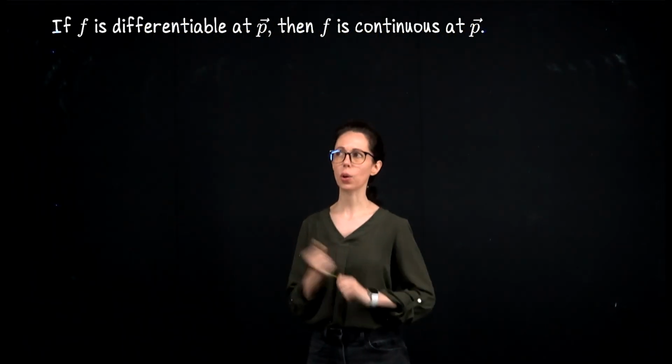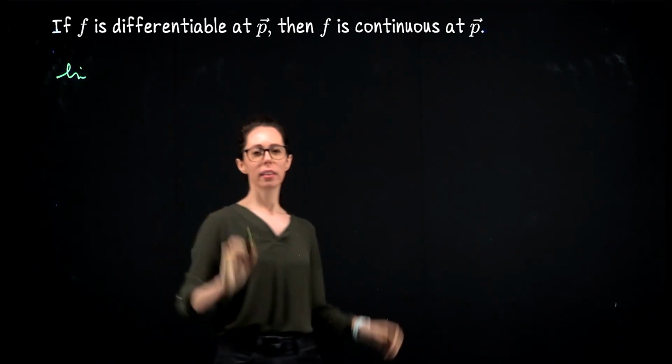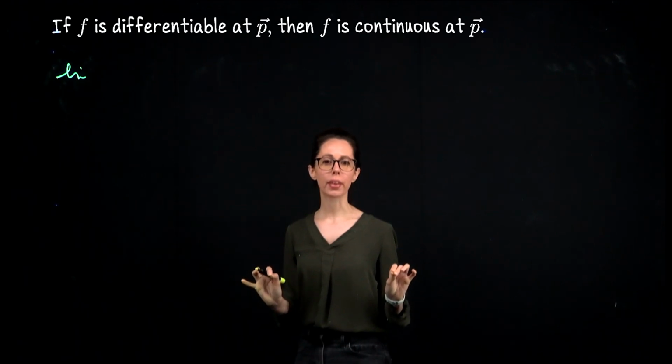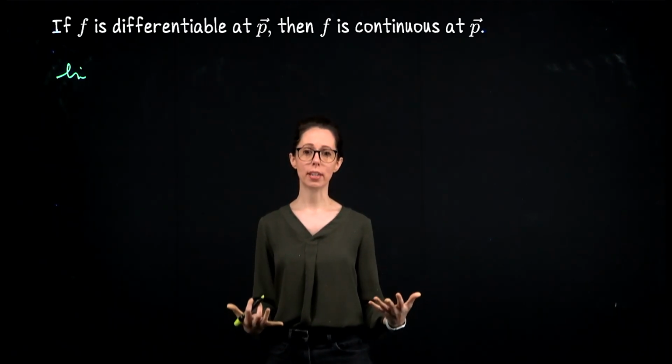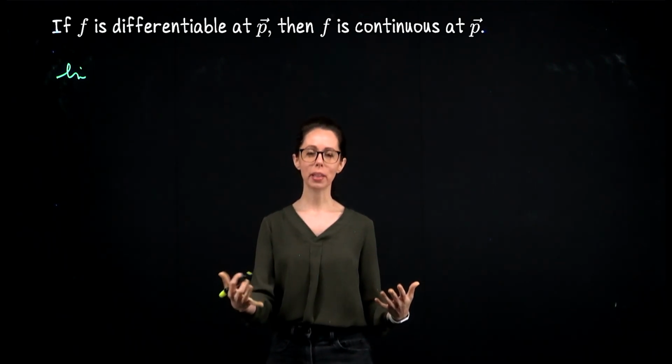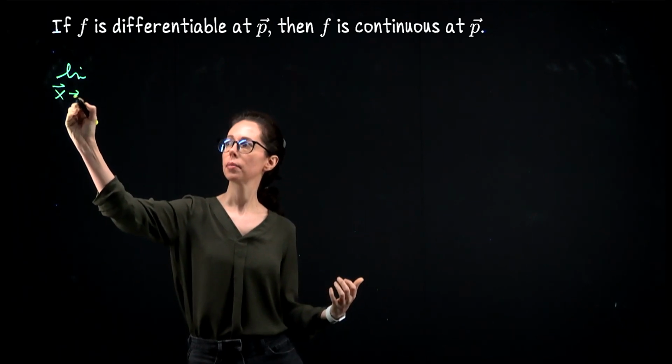Okay, here is the quick proof that f is continuous. A couple different ways to organize this information, but they all rely on the same principle, which is that if that quotient is going to 0 for differentiability, then the numerator is going to 0. So that's really the key argument.